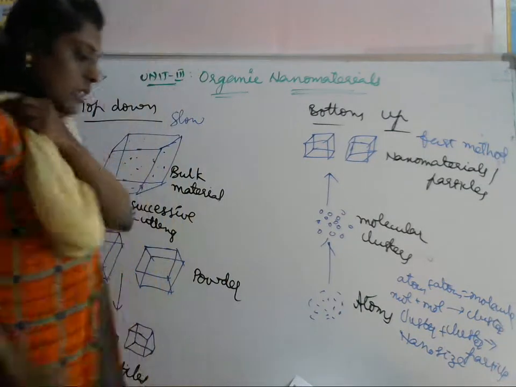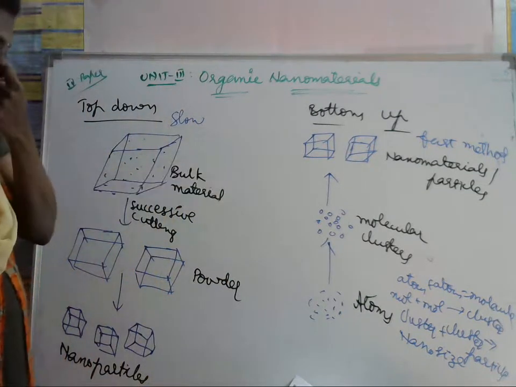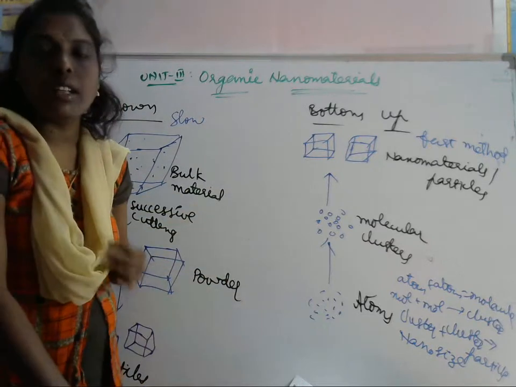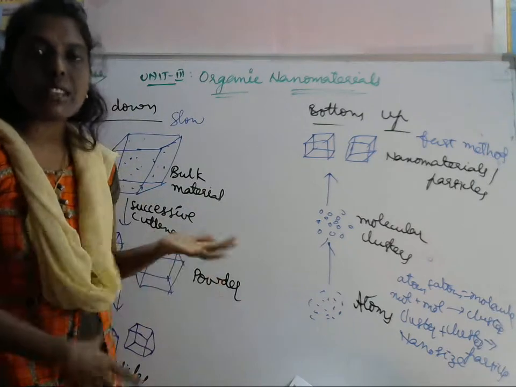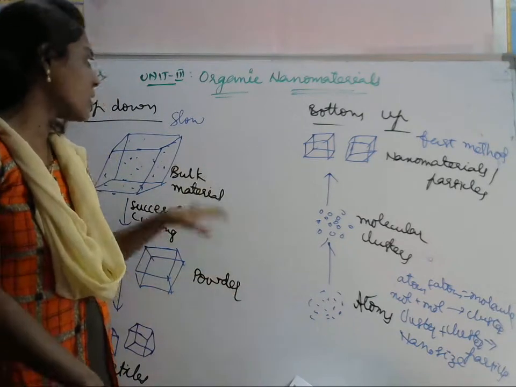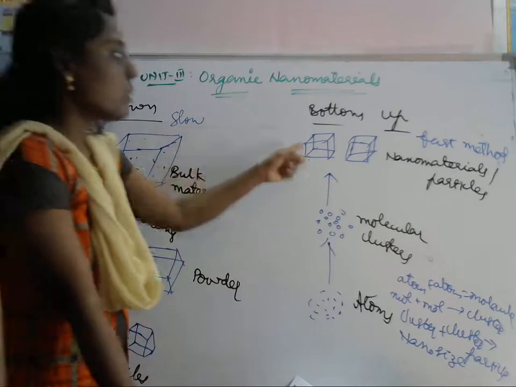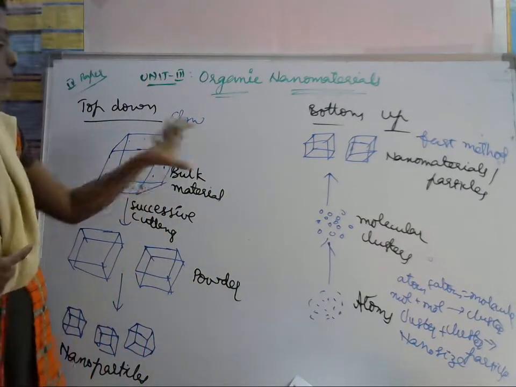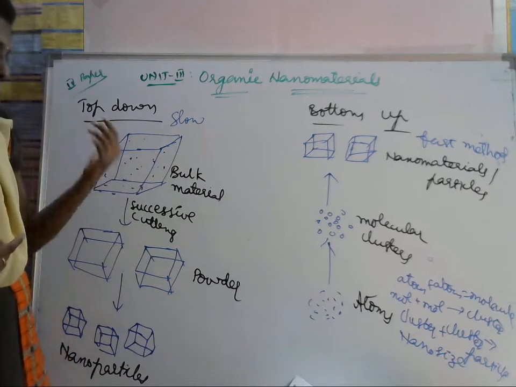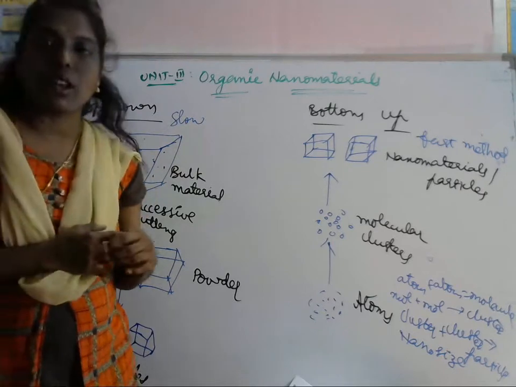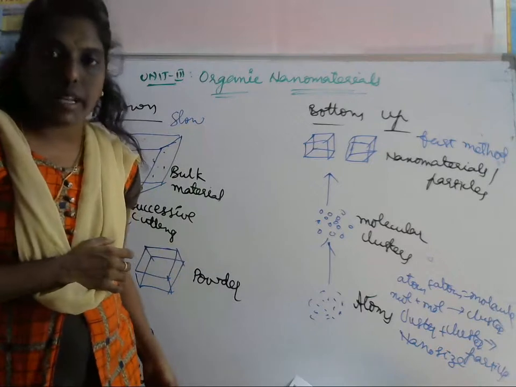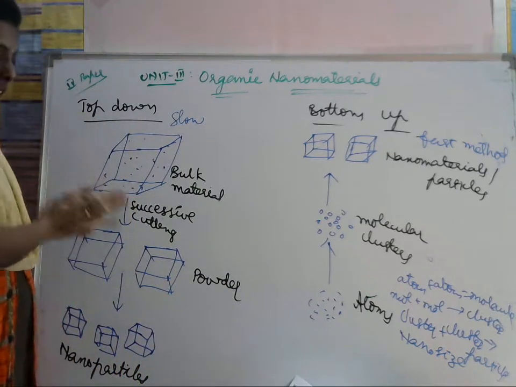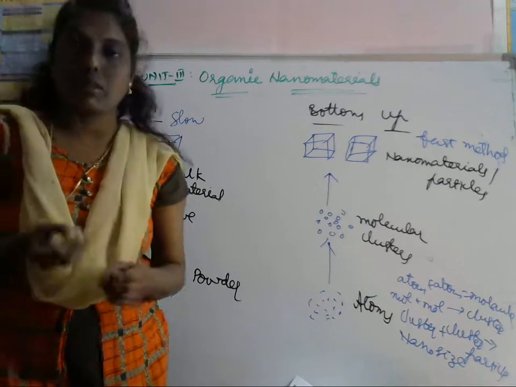These play an important role in modern industry in nanotechnology. There are advantages as well as disadvantages. This method is slow and this method is a faster one. The biggest problem with the top down approach is that imperfect surface structure of the nanoparticle may be obtained.